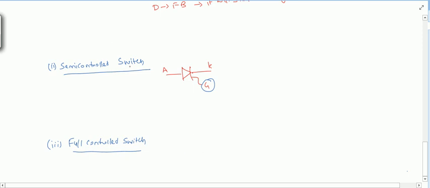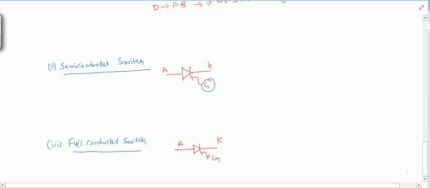the GTO. The name itself says it is a gate turn off thyristor. I'm making a symbol of the GTO here. For the GTO there is a cut signal on the gate part. So this is a GTO. If we forward bias it and we apply a gate signal, we will turn on this GTO.